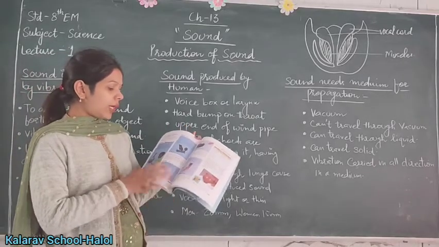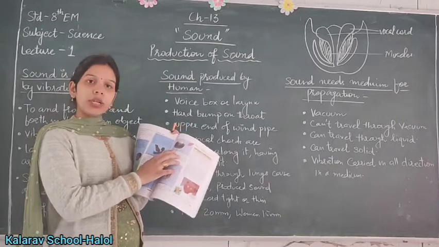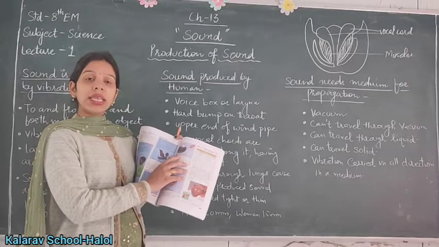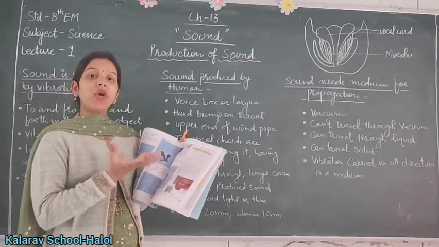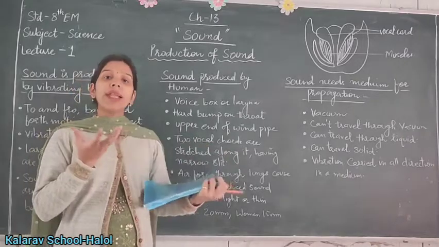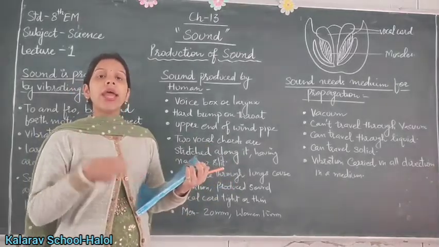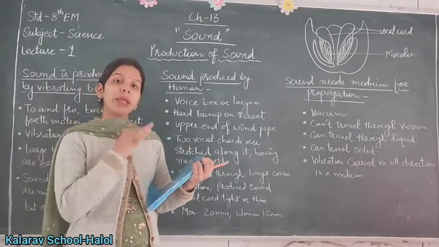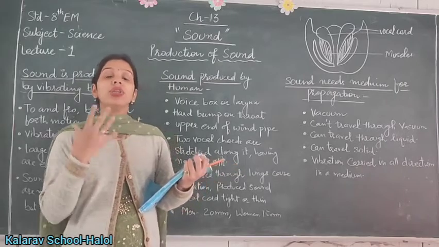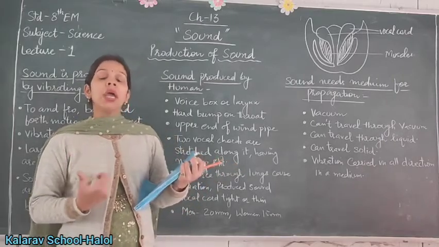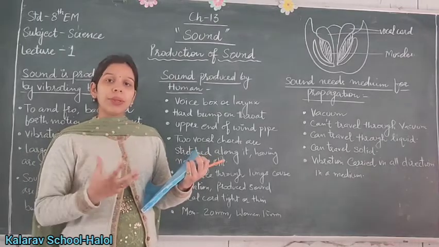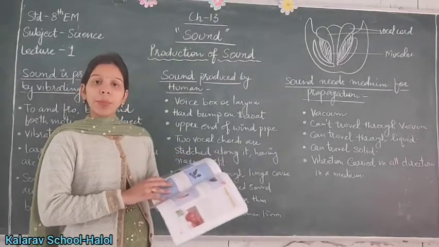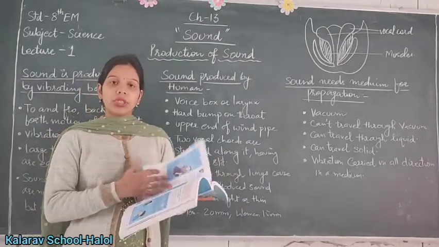Similarly, activity 13.3 can also be done by you. It shows that waves are produced in a metal plate having water in it. Take a metal plate, add some water in it, and strike the metal plate with a spoon. You can see the vibrations in the water. These vibrations are easily seen because their amplitude is large. So these are a few examples showing vibrations.